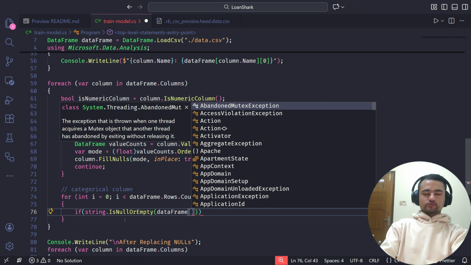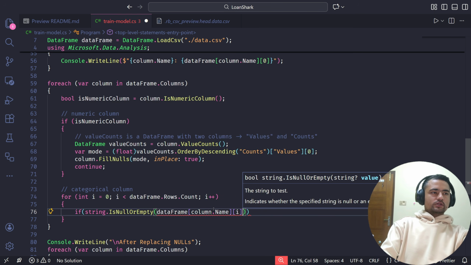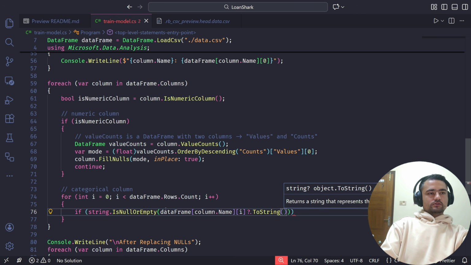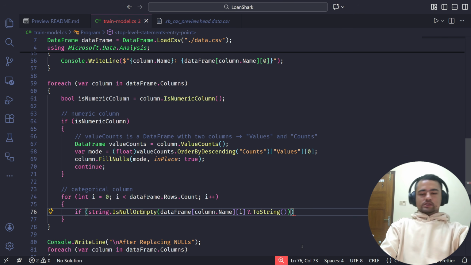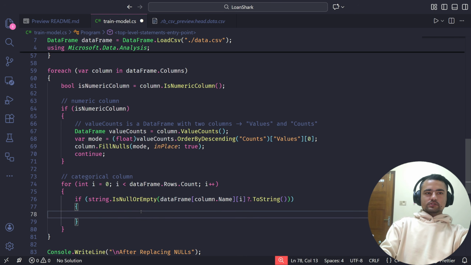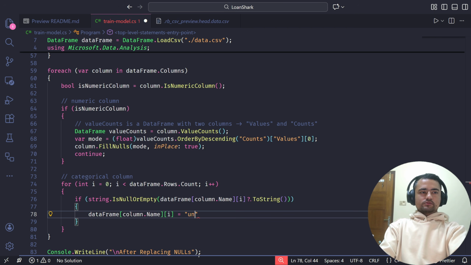I can just get the value by indexing the column first and then giving the index of the row. Now the data type for this will also be an object. To convert it to a string, I'll just use the toString method. Notice I have also checked for null here because there is a chance that this is going to be null. Otherwise, what is the purpose of handling the null values? Okay, so if this is null, we can just do a simple reassignment. I'm just going to copy this bit here. I'm just navigating in the data frame to this column, whatever column we are handling right now, and I'm going to the index of the row, and from here I'll just replace whatever we have with the unknown token.